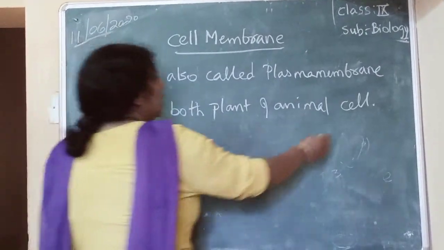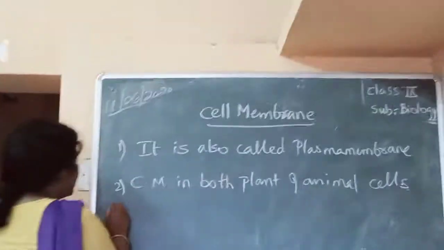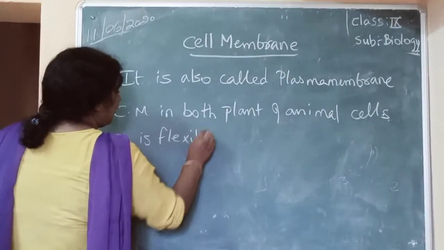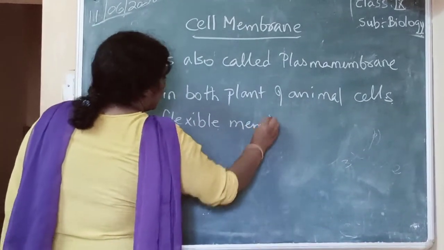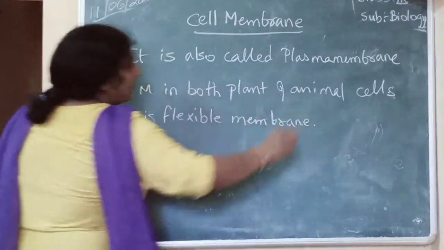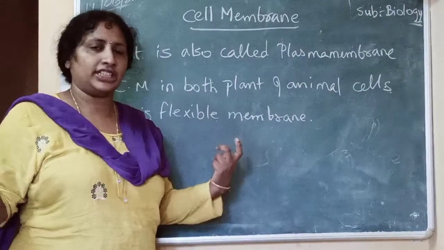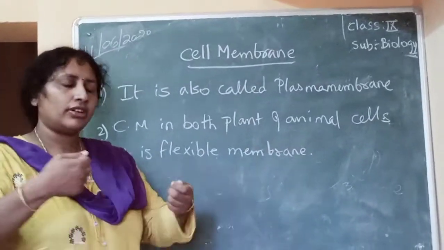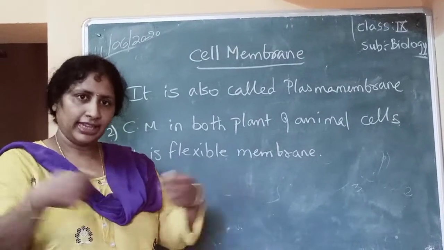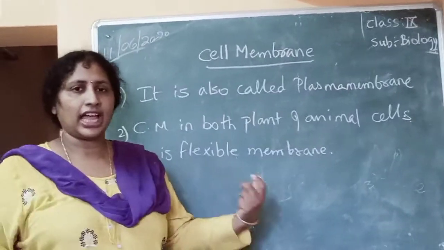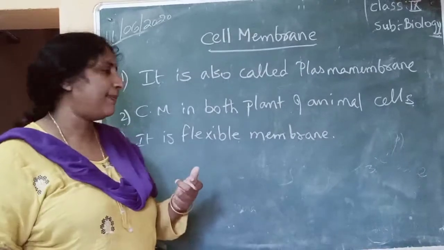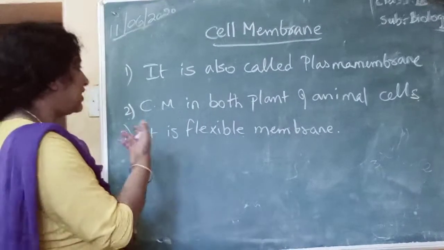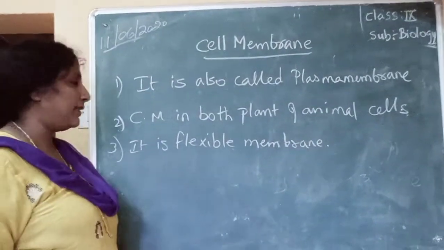Next, it is a flexible membrane. What is the meaning of flexible? Flexible means it can stretch to maximum extent. Suppose you have a rubber band, when we pull it, it stretches. In the same manner the cell membrane is stretchable, that is flexible. So that's why the cell membrane is a flexible membrane.